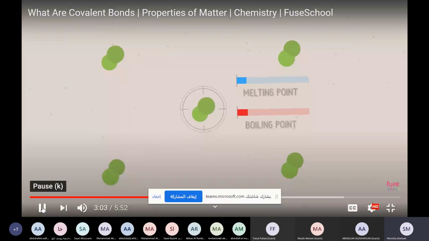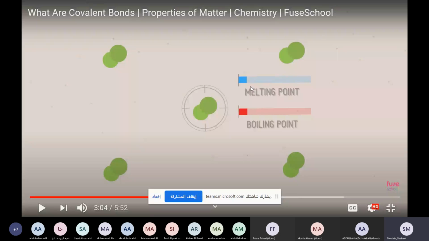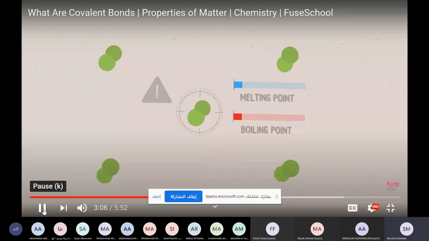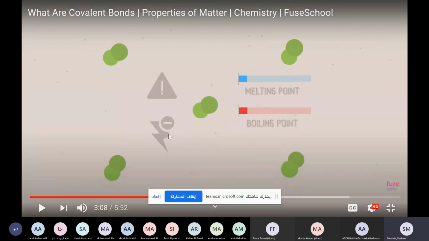Compounds made from small covalent molecules have low melting and boiling points, because between molecules the attraction force is so weak. Volatile. They also don't conduct electricity, because they don't have free ions or free electrons. So low melting point because they don't have a strong attraction force between molecules, and also low boiling point for the same reason. And besides this, they don't conduct electricity because they don't have free ions or free electrons.